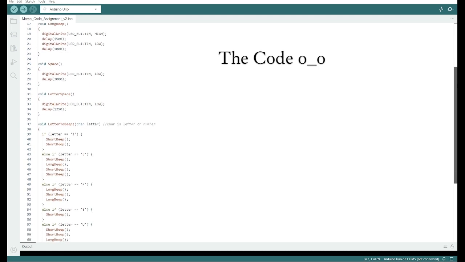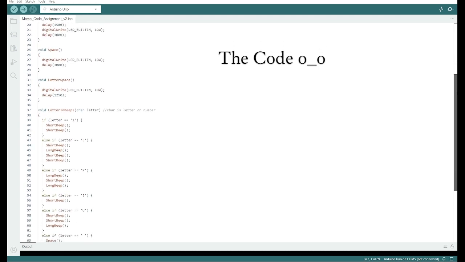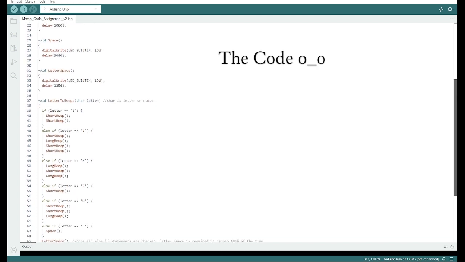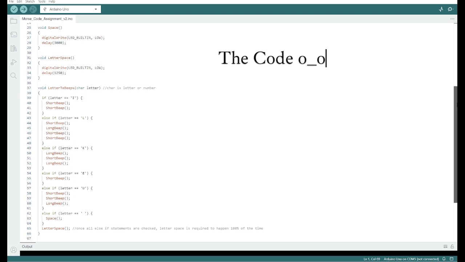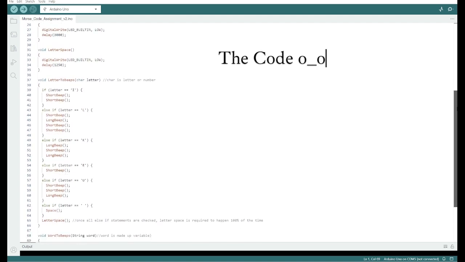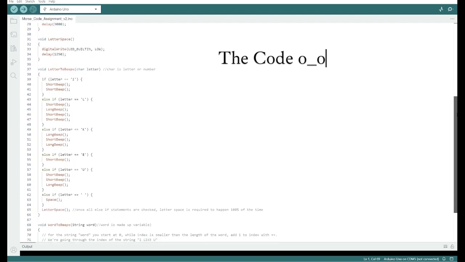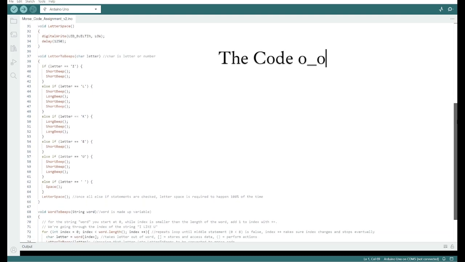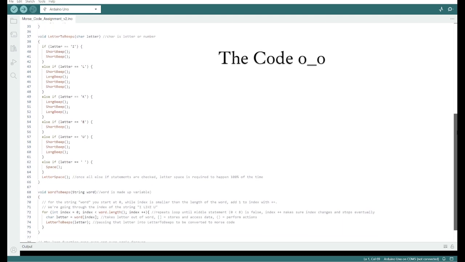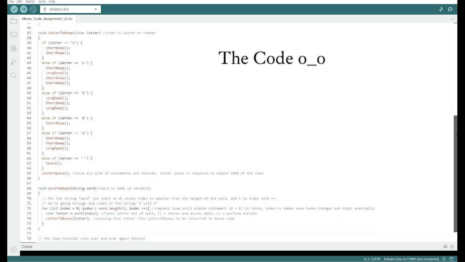By utilizing a for loop, we would assign the letter I as the value 0. The index value would then be compared to the maximum word length, which in this case is 8 characters within our string. Each time the loop repeats, a value is added to the index, until the middle statement is eventually false. That data would then be accessed, and the letter will be able to be converted into Morse code. We're recalling the function words to beeps.